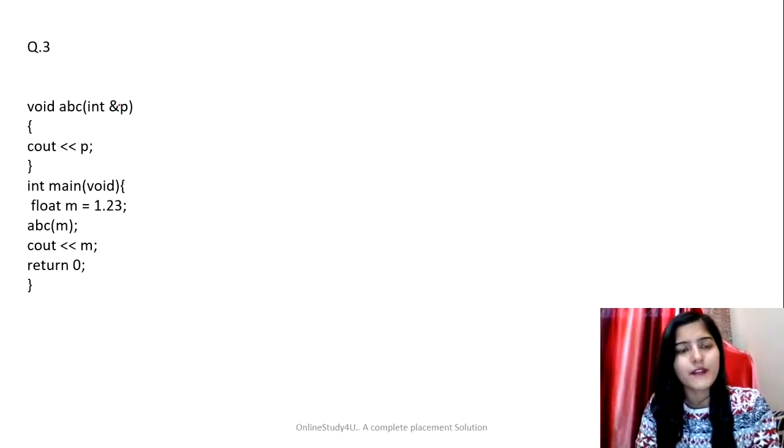Here's the question, and basically we have to determine the error in that question. So this is our main function. Always remember that execution of a program starts from the main function. So we are declaring a variable m, and the value that has been initialized is 1.23, and then we are calling a function abc.